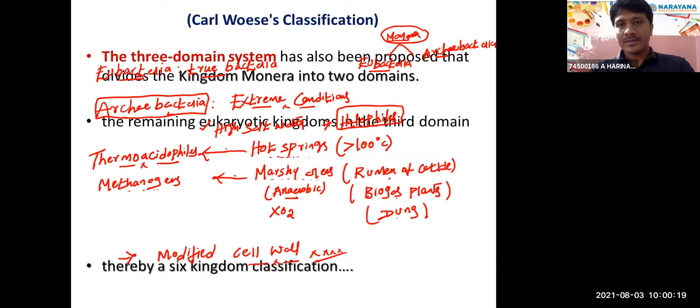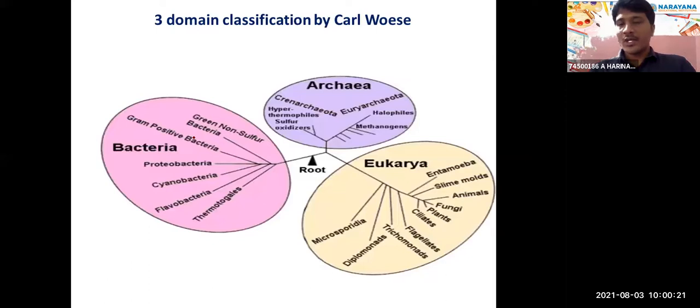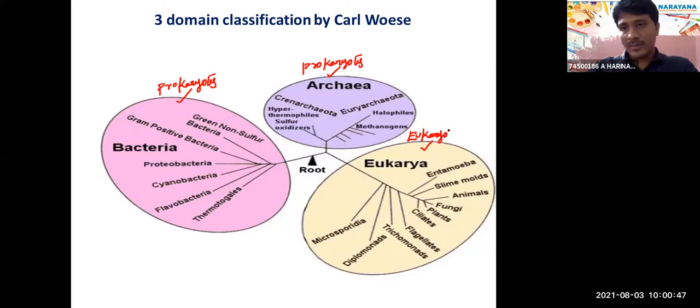So one domain is eukaryotes, and two domains are the archaea domain and the bacteria domain. So these are prokaryotes. This one is a prokaryotic domain. This one is also a prokaryotic domain. This one is eukaryotes.